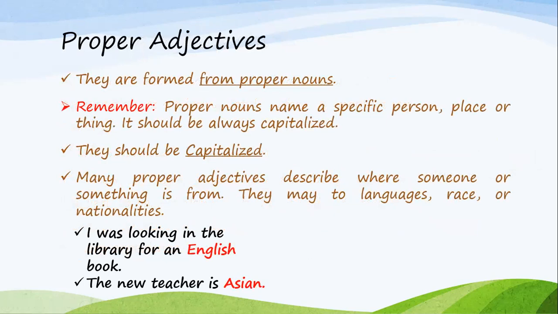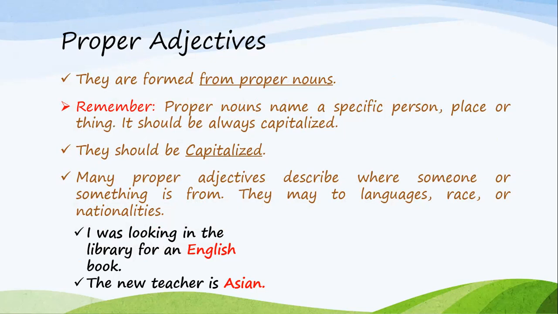And then we have the proper adjectives. Let's first remember what proper nouns are. We said before, as we studied in the types of nouns, that proper nouns name a specific person, place, thing, or idea. The proper noun should also be capitalized. For example, when I say the International School of Innovation, all the words in the name of the school should be capitalized because it's a proper noun.